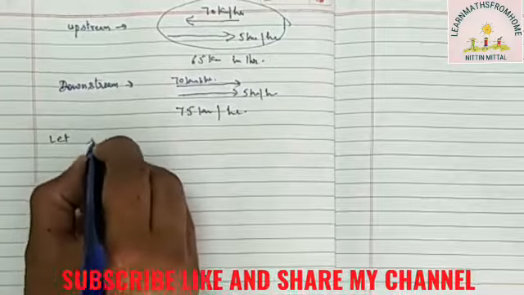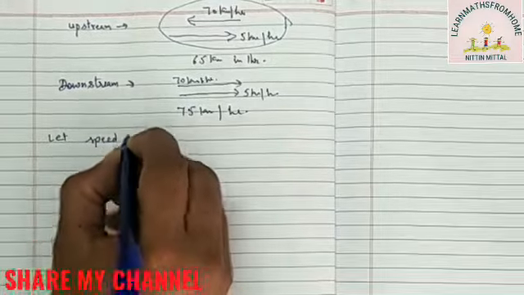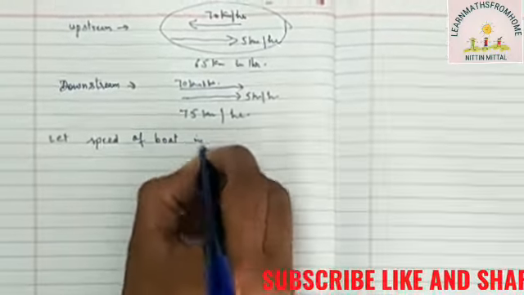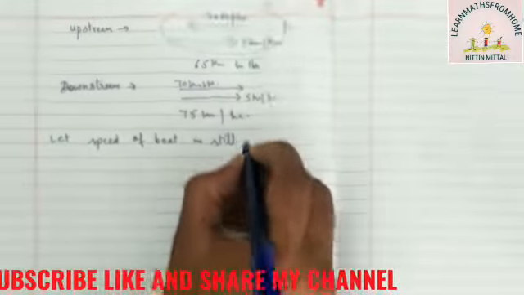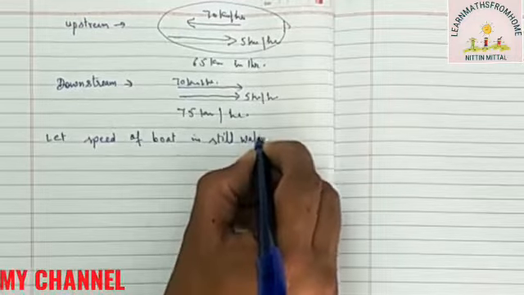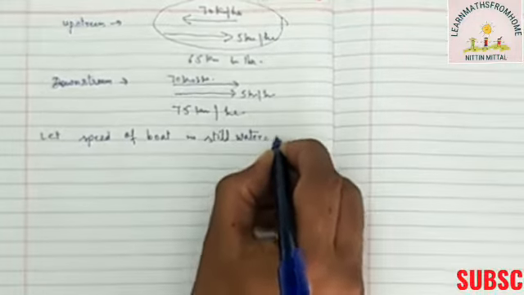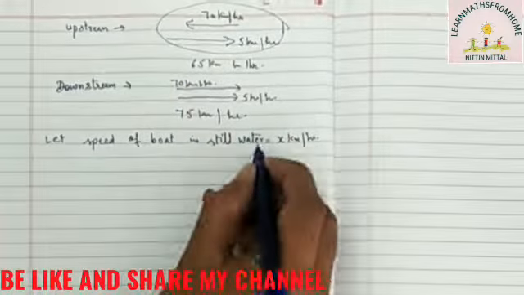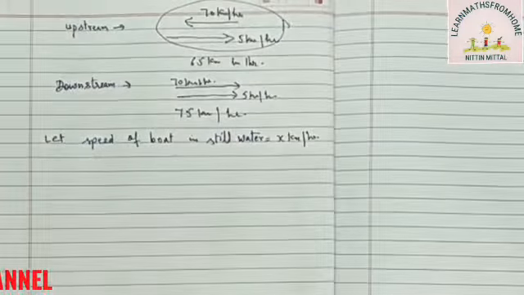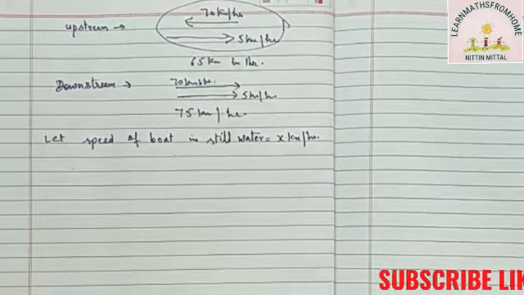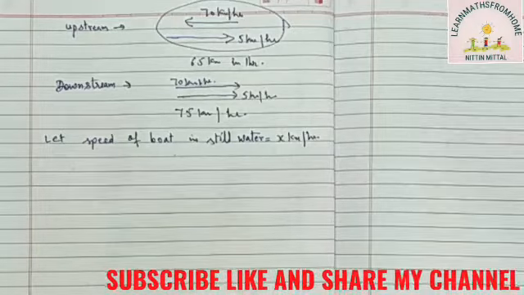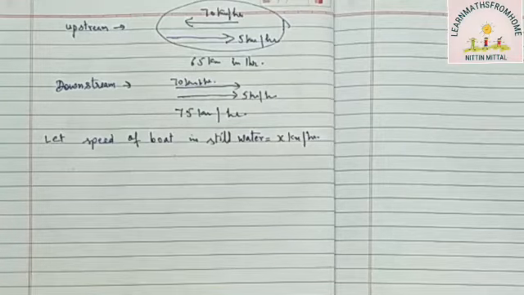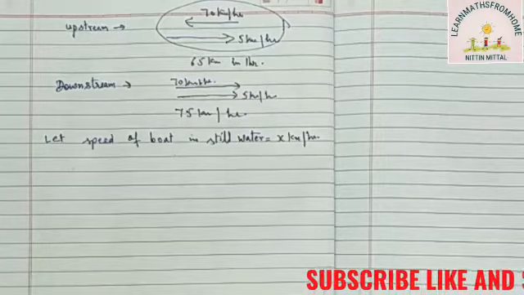Let the speed of boat in still water be x kilometer per hour. Very important, in still water you must write, because in this case we are taking exclusively only the boat speed without mixing any water stream speed in that, right?